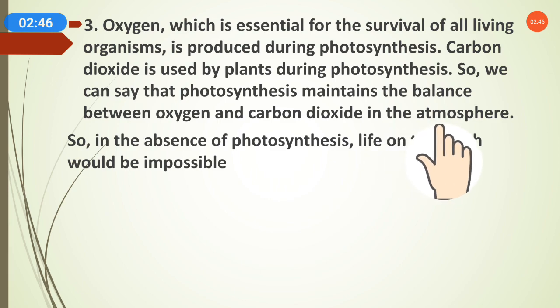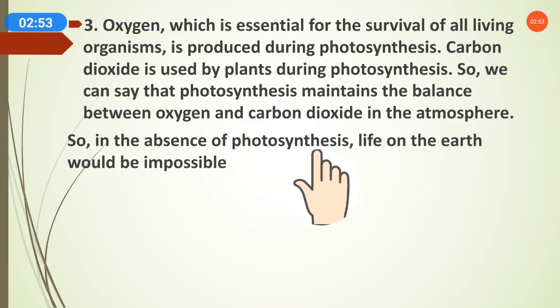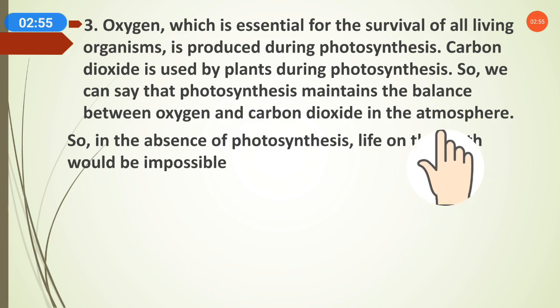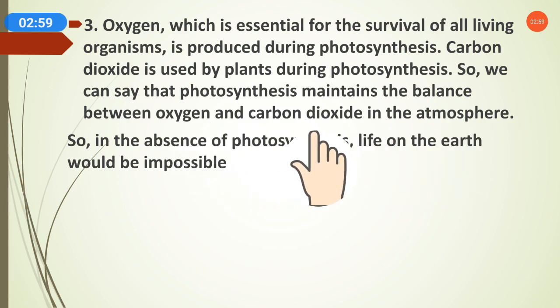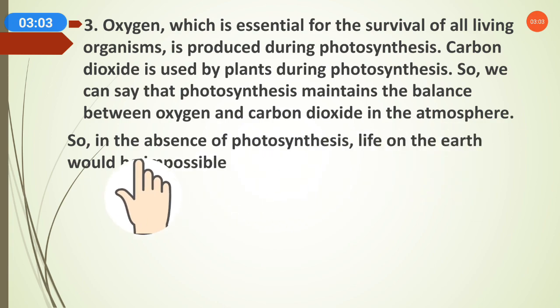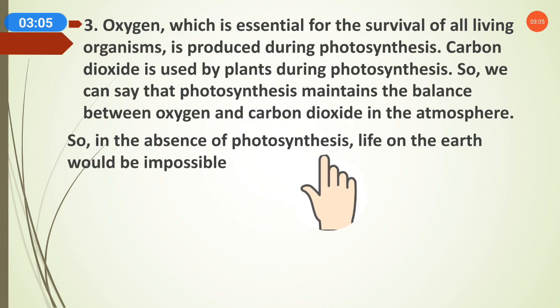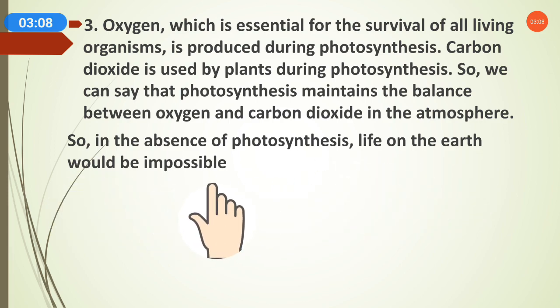So we can say that photosynthesis helps to maintain the balance between oxygen and carbon dioxide in the atmosphere, because many gases are present in the atmosphere in different ratios. Who maintains the oxygen and carbon dioxide balance? The photosynthesis process helps to do this. So in the absence of photosynthesis, life on the earth would be impossible. It would be very tough without photosynthesis.